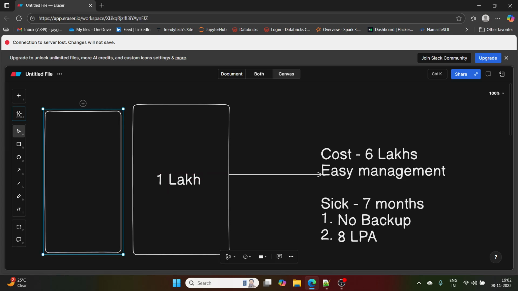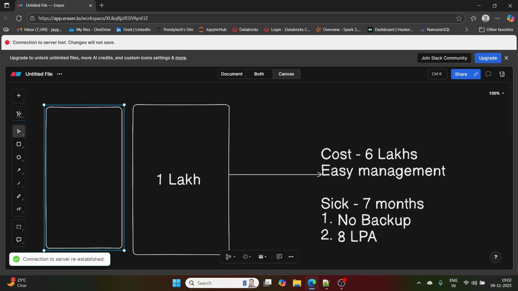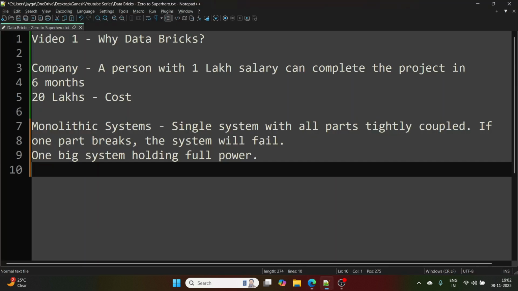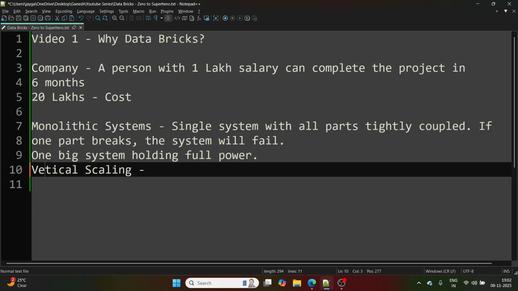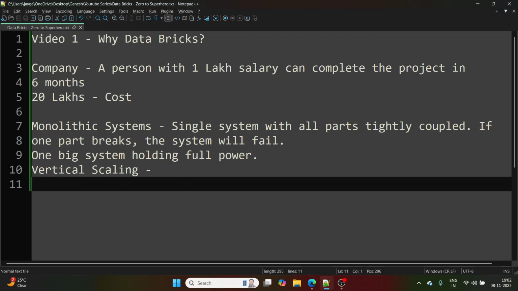In our IT world, this is called vertical scaling, right? Entire vertical they are going to hire, right?